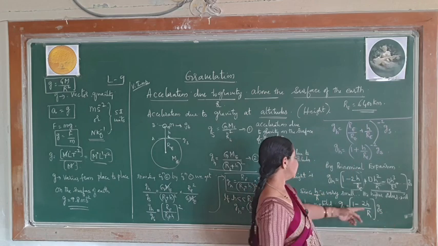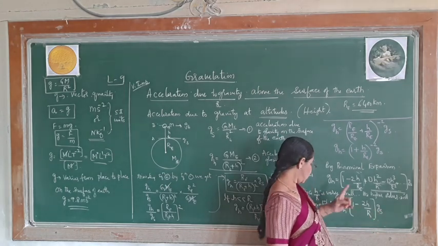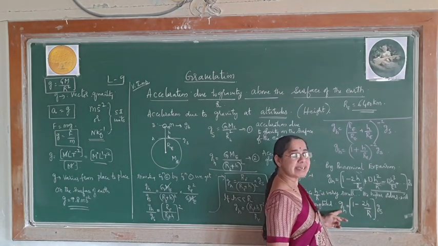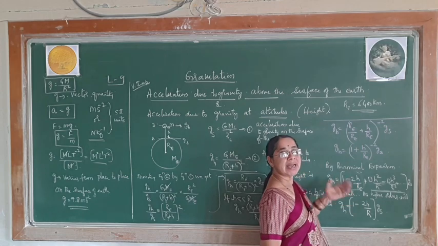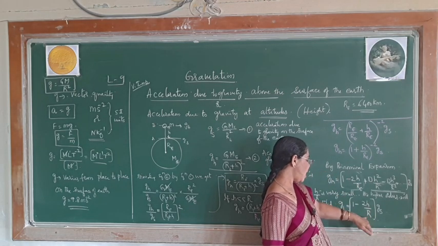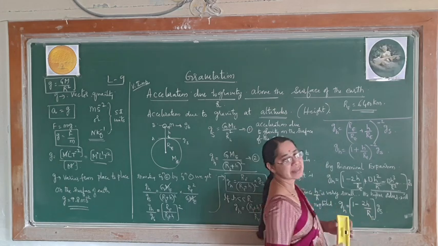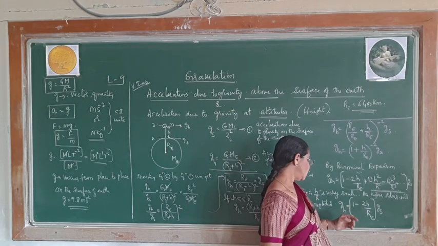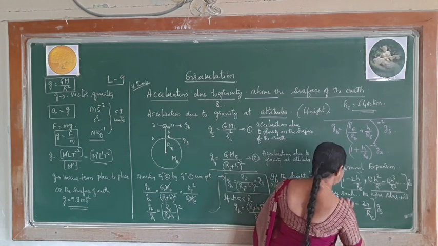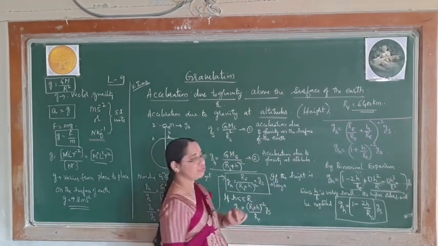What is this g_s? Acceleration due to gravity on the surface. Okay. What is this g_h? Acceleration due to gravity at height, nothing but at altitudes. This is 1 minus 2h by R. You can also write this as R_E, or you can remember this R itself. It is enough. So, this is the one final expression you have to remember. Hope now you have understood the two formulas in this.